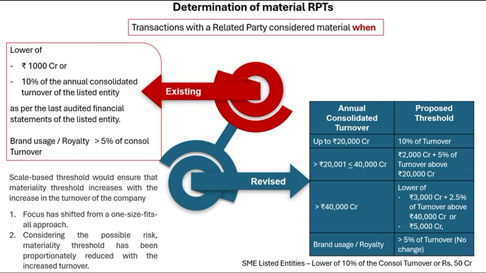For sure. There's also a new requirement that any transaction above ₹1 crore involving a subsidiary needs audit committee approval, even if the main company isn't technically part of the deal. That plugs a pretty big oversight. As for brand royalty or usage fees, if they cross 5% of consolidated turnover, they're automatically treated as material no matter the company's scale. Those can be big numbers, so it's smart to keep extra eyes on them.